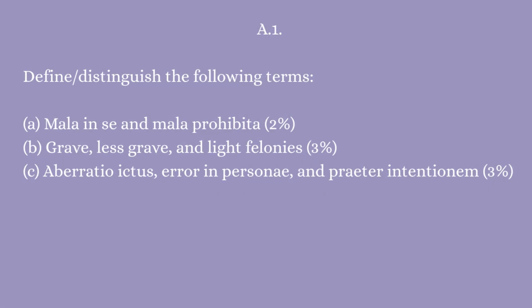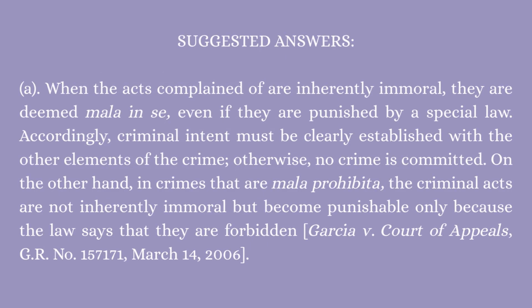Question A1. Define, distinguish the following terms: mala in se and mala prohibita, grave, less grave, and light felonies, aberratio ictus, error in personae, and praeter intentionem. Suggested answers. Letter A. When the acts complained of are inherently immoral, they are deemed mala in se, even if they are punished by special law.